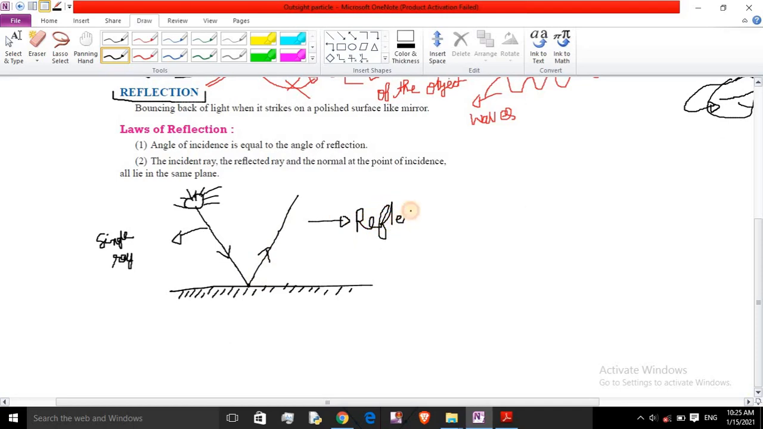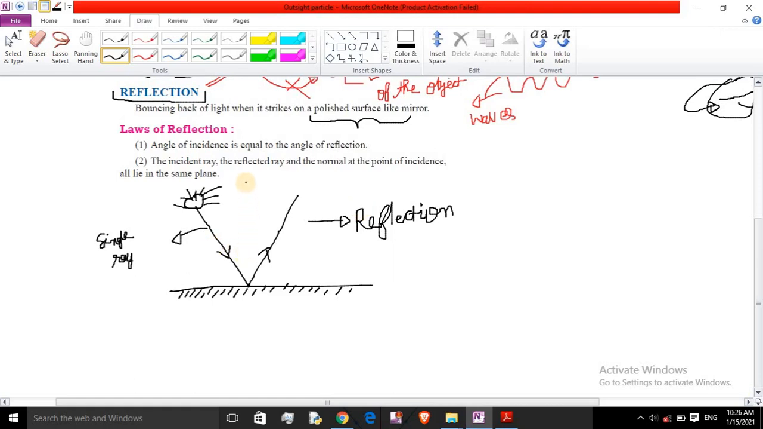Now look at its definition: bouncing back of light when it strikes a polished surface like a mirror. If it strikes a polished surface like a mirror, then light reflects back, going in the reverse direction, but along the same line. This whole phenomenon is known as reflection.